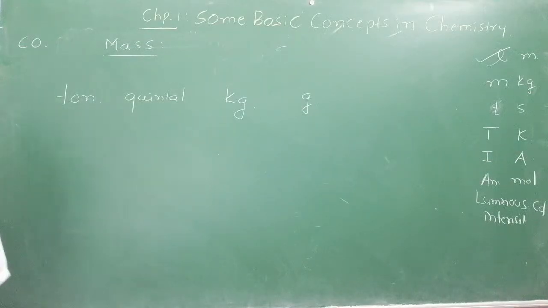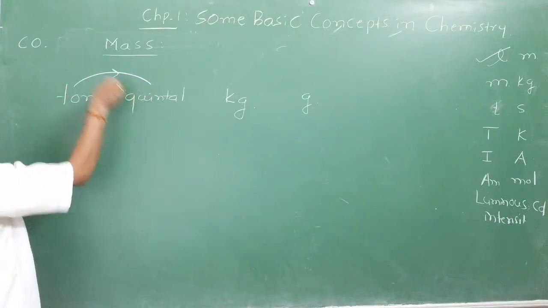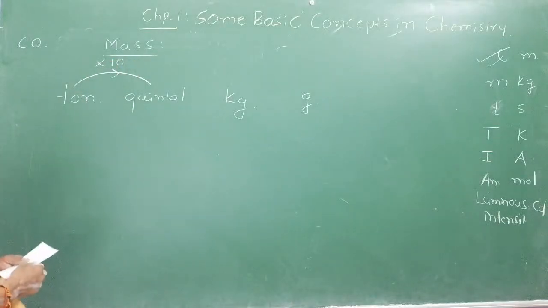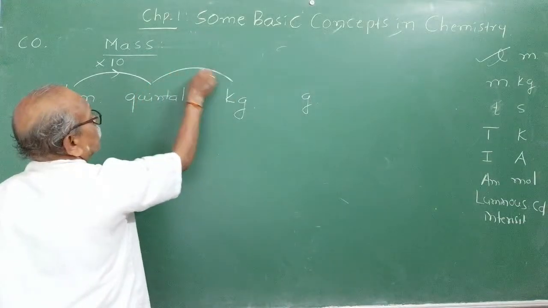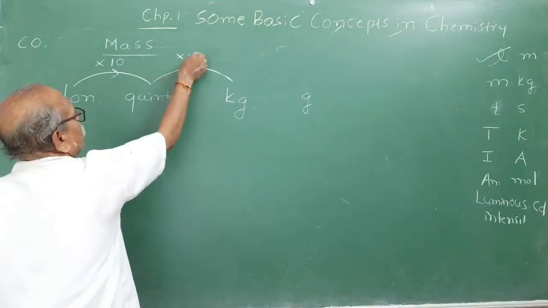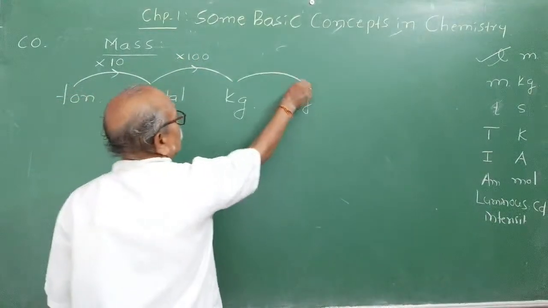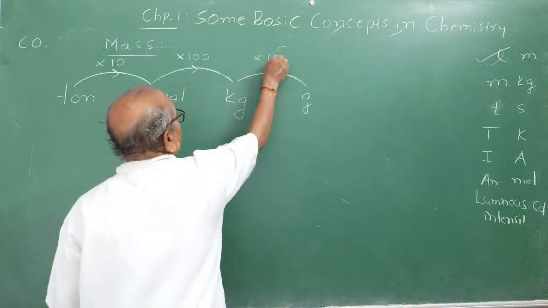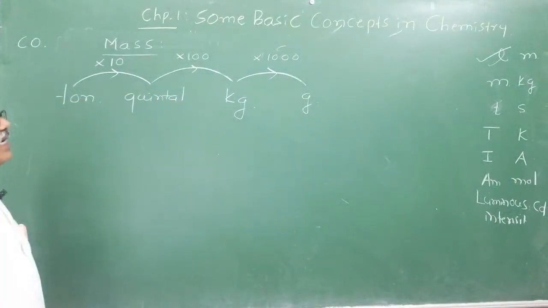Write the conversion. 1 ton. To convert 1 ton into a smaller unit, you have to multiply by what? 10 quintal is equal to 1 ton. Isn't it? 1 quintal is equal to how many kg? 100 kg. And convert kg into gram. To convert kg into gram, you have to multiply with what? 1000. Have this conversion diagram.